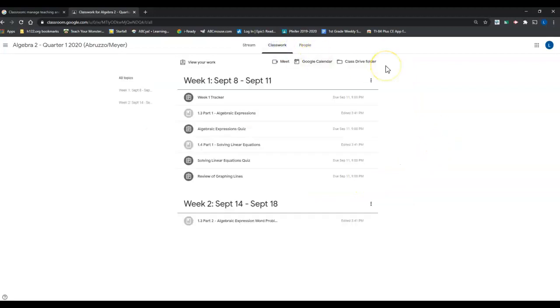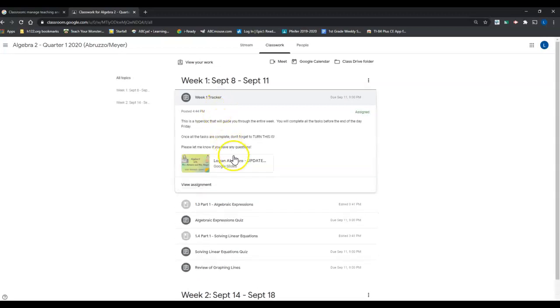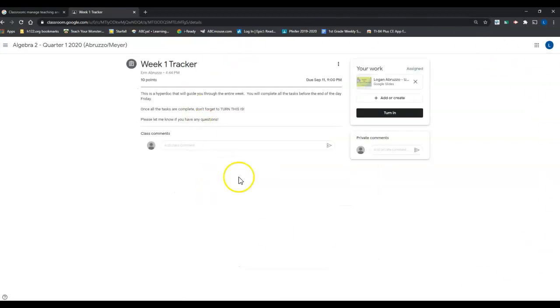So as far as getting started for week one, when you go to your Classworks page, you really only have to get one thing out of the Classworks page, and then you never have to come back to it by yourself. You just have to get what's called the week one tracker. So if we click on that assignment, you can either click the attachment or you can view assignment. I will point out, if you view assignment, this is the page that you want to be on when it's time to turn it in. That's the button you're looking for.